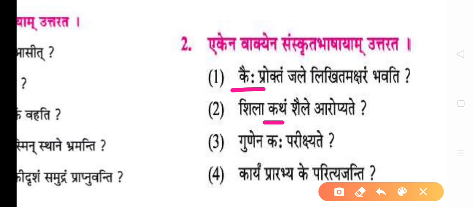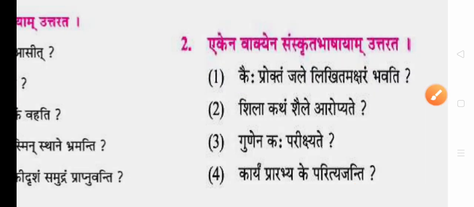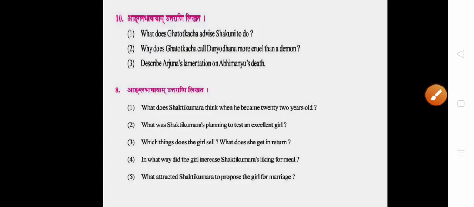Karyam prarabhya ke parityajanti? After having started the work, who gives up the work? A layman does not start. Madhya, after starting, they stop, and uttama jana, they do not stop. So it will be madhya. Karyam prarabhya, after starting the work, madhya parityajanti. Ka will be replaced by madhya, the middle class people. This is the Sanskrit question.